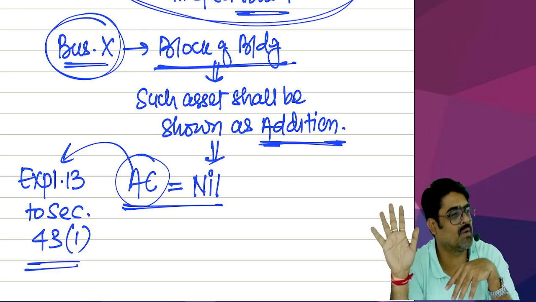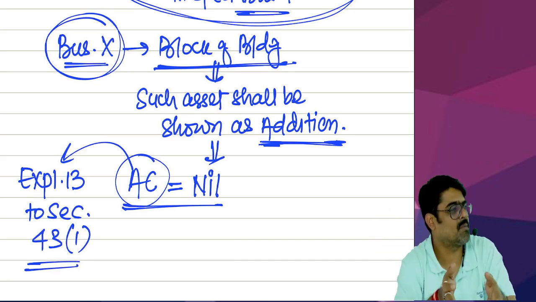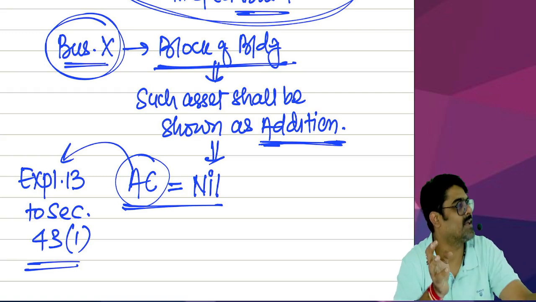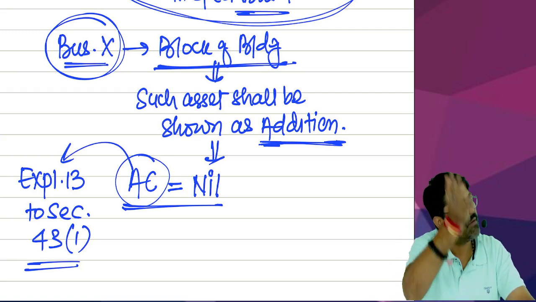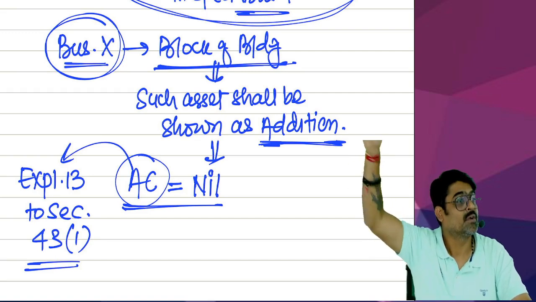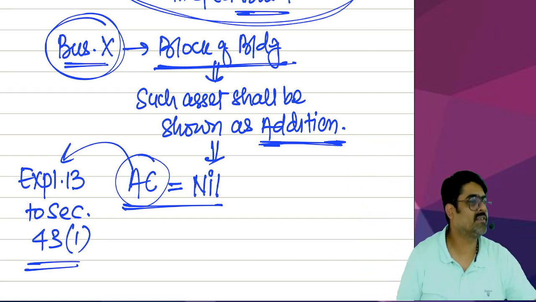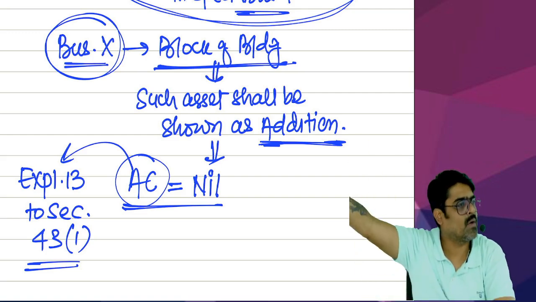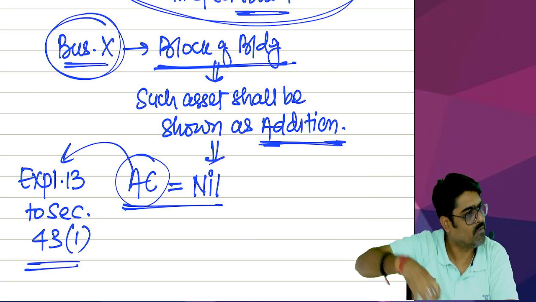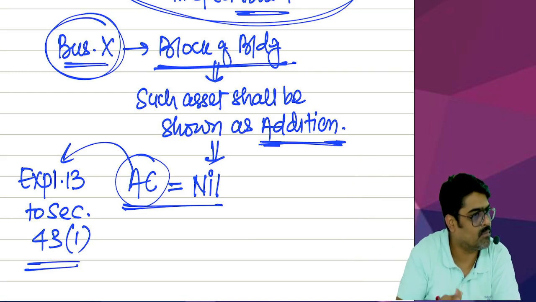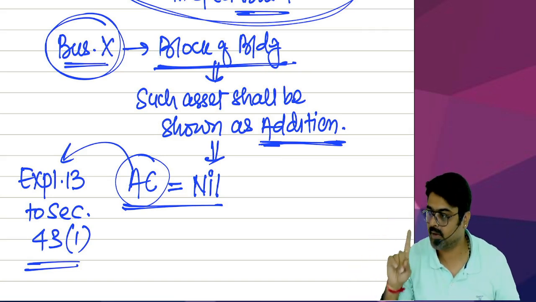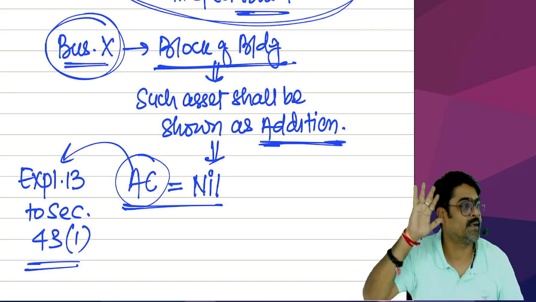Entire cost is allowed, no? And not a single rupee out of that amount was treated as your deemed PGBP income. If we have already allowed the entire cost, so for this asset in business X, now what cost are you going to take? Nil, because the entire cost we have allowed, and out of that, nothing we have considered as your deemed PGBP income. So this actual cost of this asset should now be nil, as per explanation number 13.